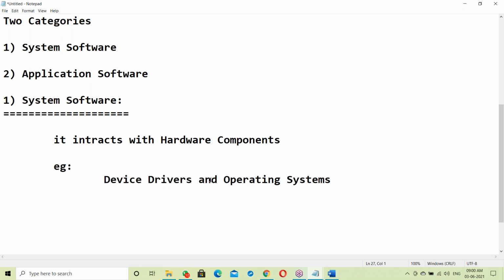Operating systems like Windows, Linux, Unix. Those come under system software, right?